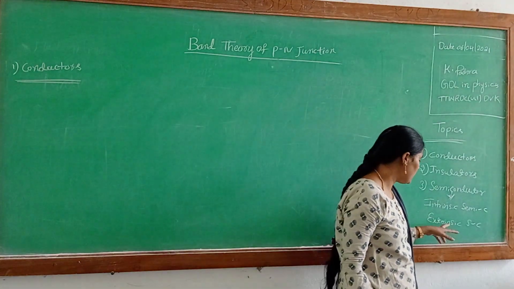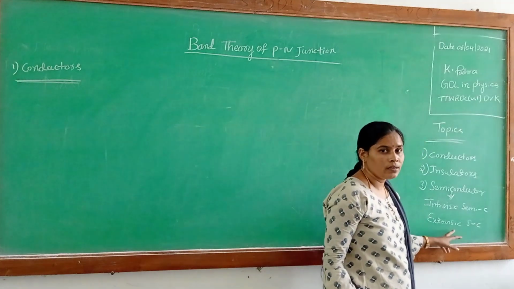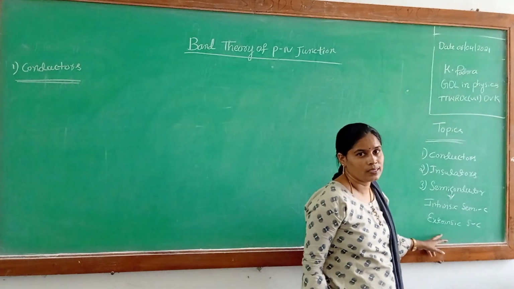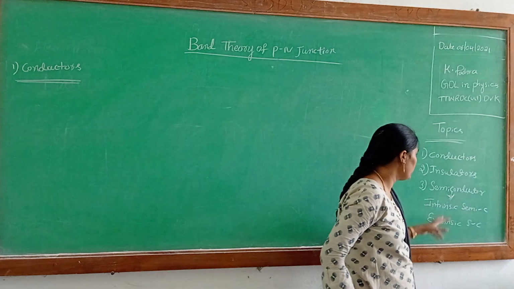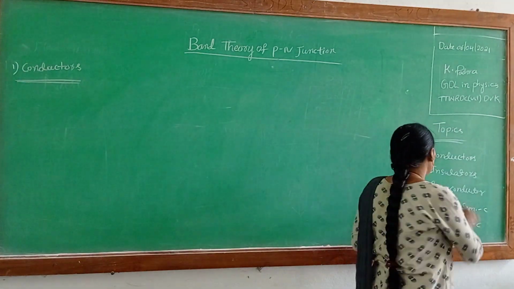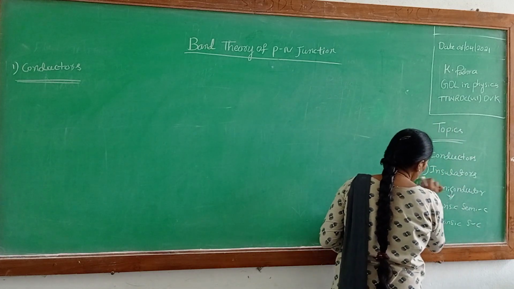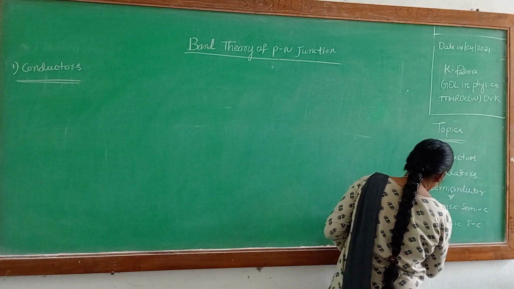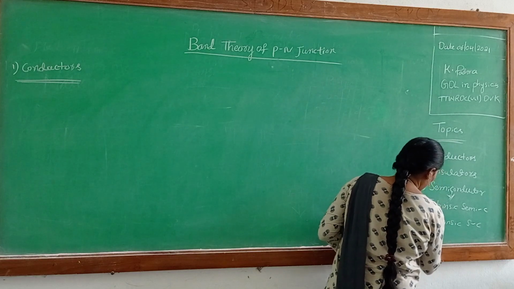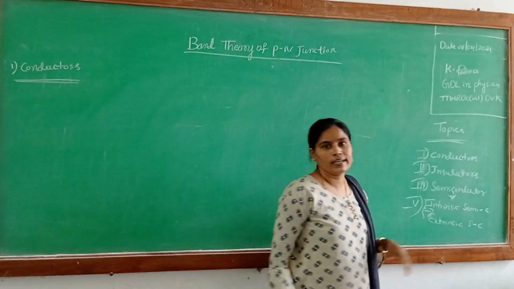Extrinsic semiconductors again have two types: the p-type semiconductor and the n-type semiconductor. First we discuss the first one, conductors.